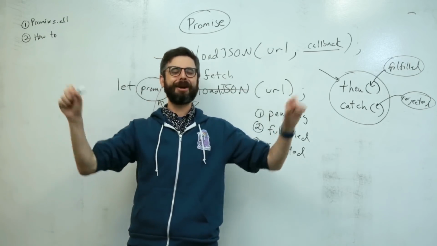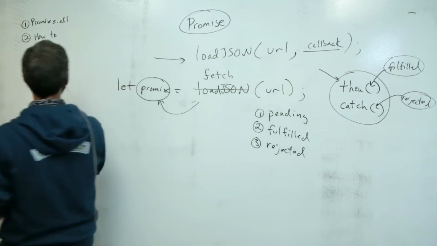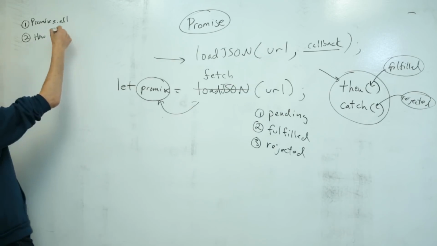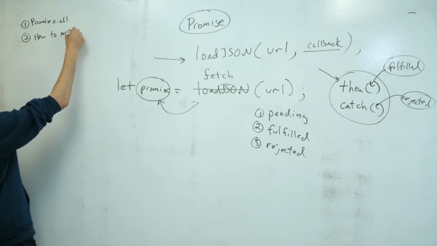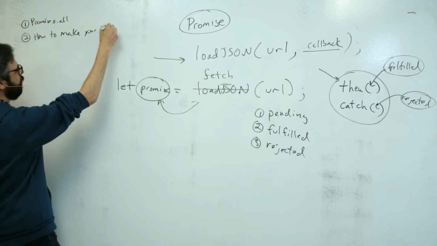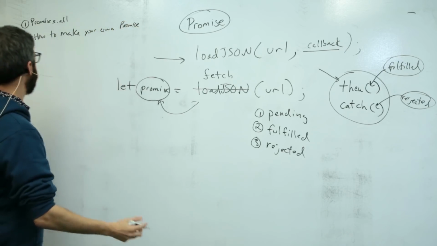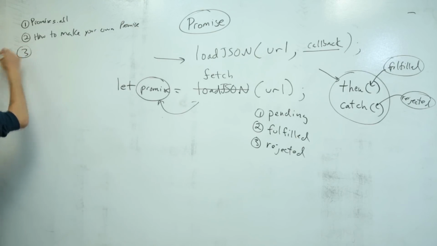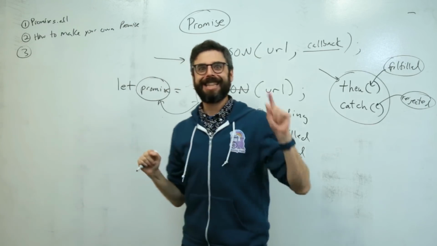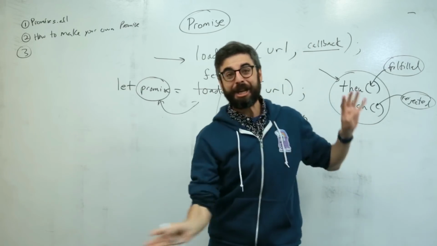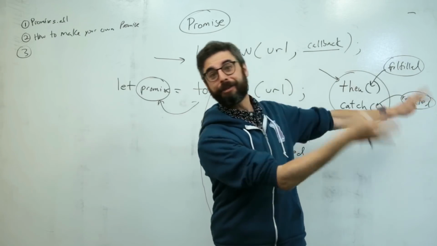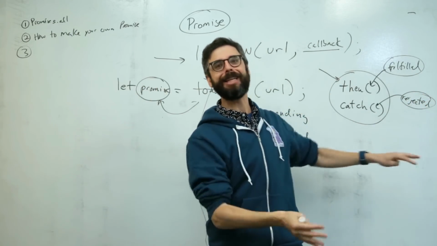I'm going to just title the video, How to Make Your Promises, and maybe people who aren't interested in code would just want to know about how to make your own promises. How to make your own promises, how to promisify something, and then, guess what? Oh, I'm so excited about this. Then we're going to look at how I can really simplify how this code looks in a really nice way.